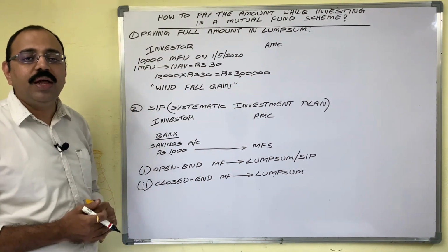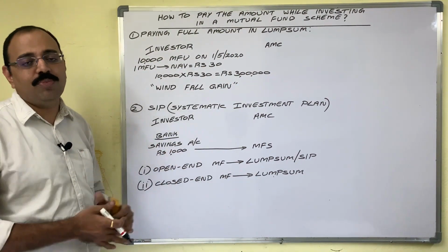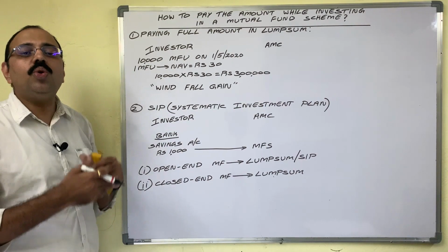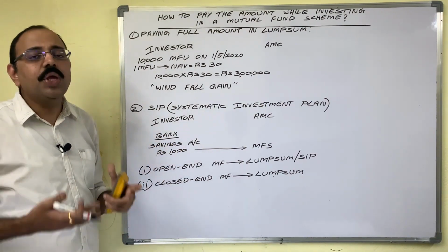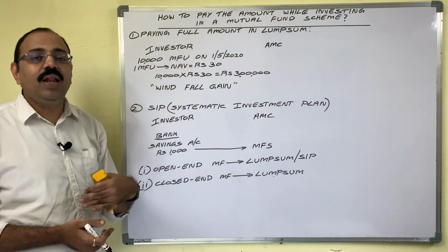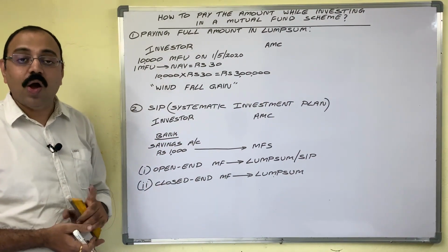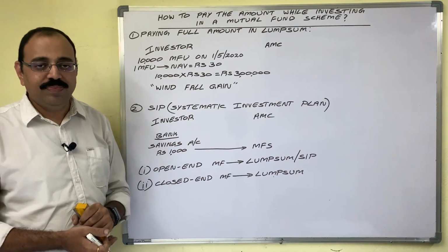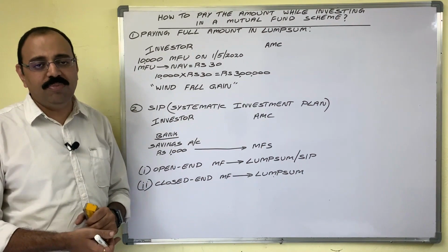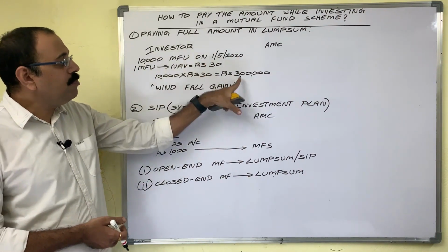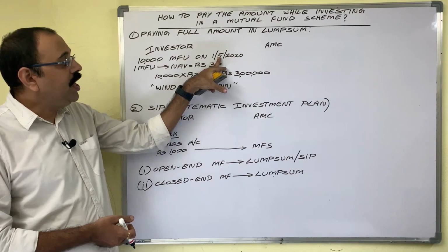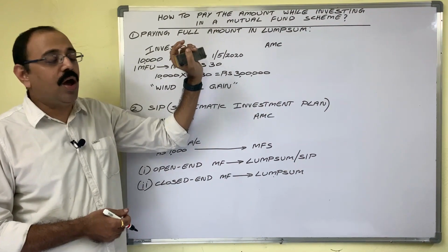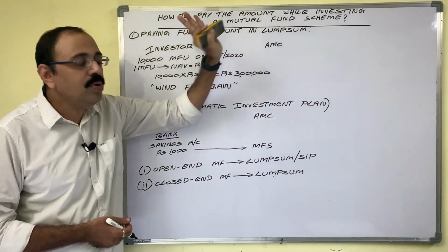Assume that at that time he has some huge amount with him, which is known as windfall gain. For example, he sold his property and got some huge amount, or through a will he got some unexpected amount, or his FD or life insurance policy got matured. Then the total money, 3 lakh rupees, on that day only as a lump sum he paid to AMC. So this is the first method of paying the investment amount to AMC.